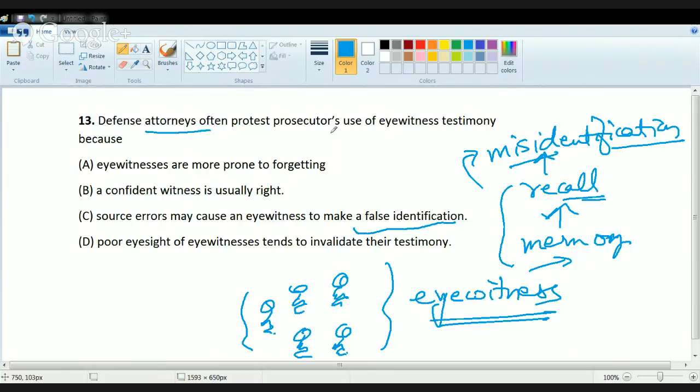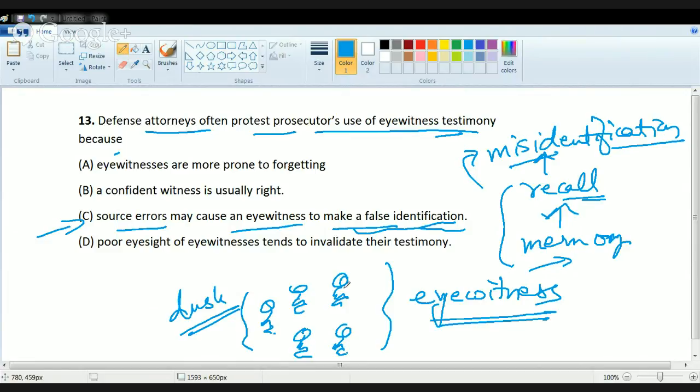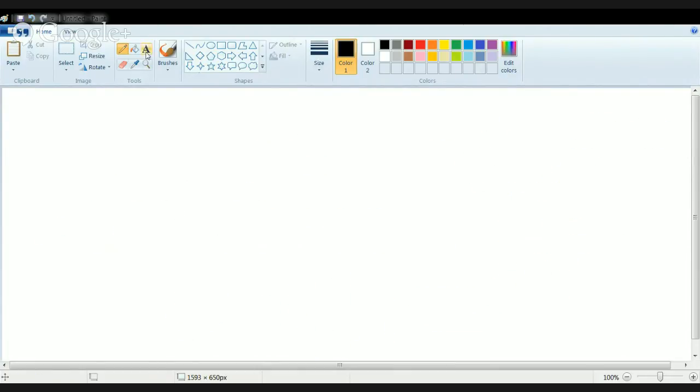So defense attorneys often protest prosecutors' use of eyewitness testimony because source errors may cause eyewitnesses to make false identification. If it is the period of dusk, and it's not bright sunlight, it's very easy for a person to make false identification or not be able to recognize the face of someone very accurately. So this is an important thing to understand. It's based on rather a simple logic.